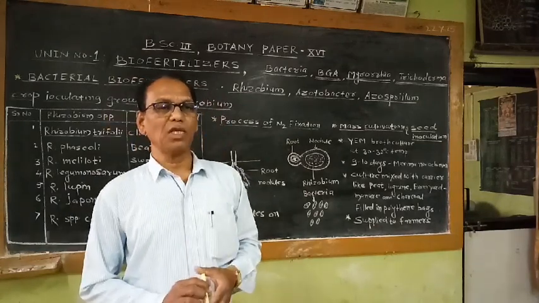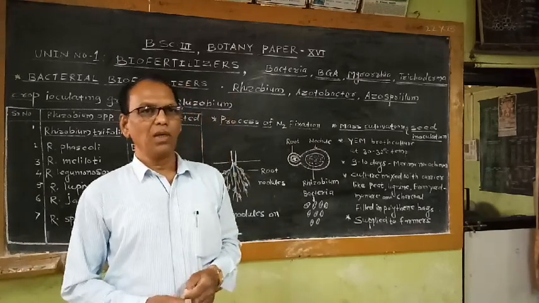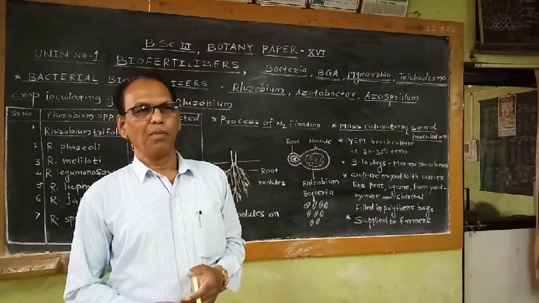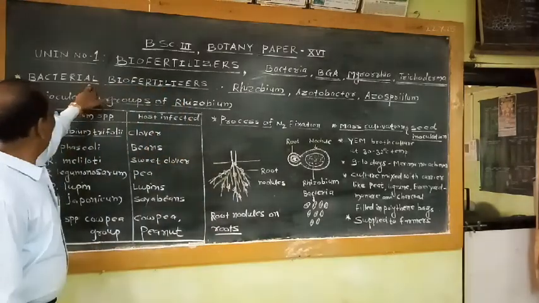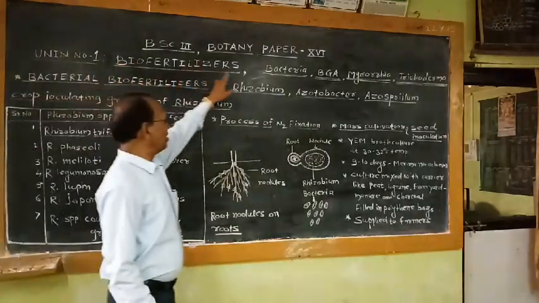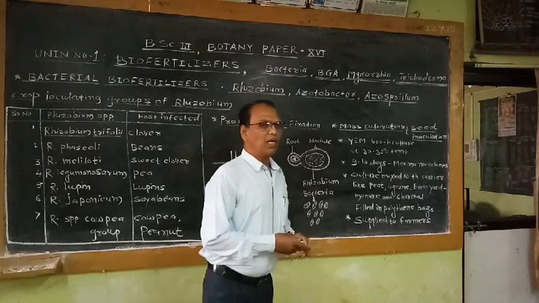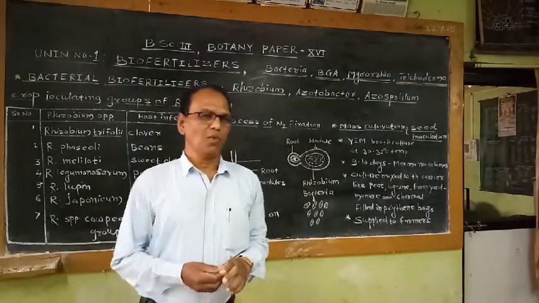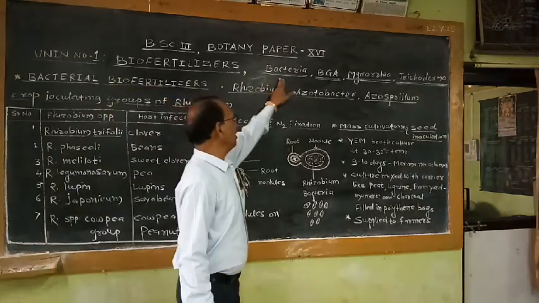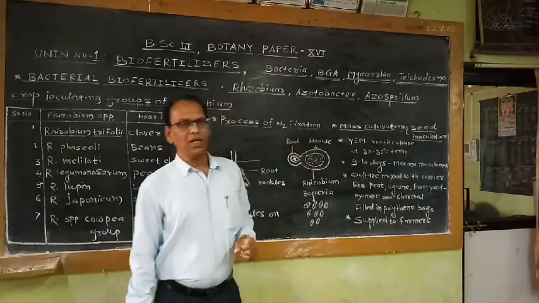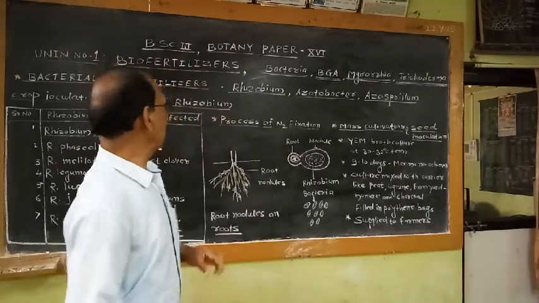There is an association between these two organisms, which plays an important role in nitrogen fixation. So different categories of biofertilizers are available throughout the world, and today farmers are mostly using these biofertilizers to increase soil fertility and enhance the yield of the different types of crops they cultivate.